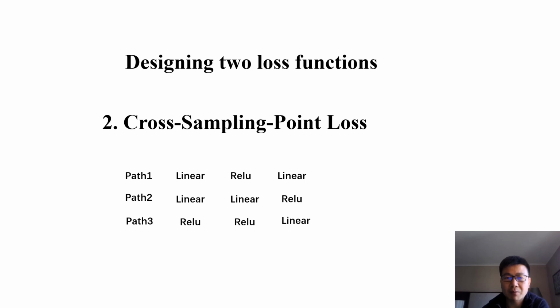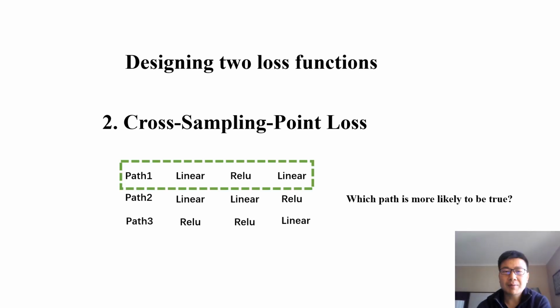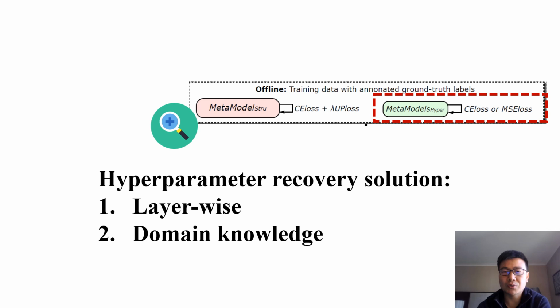Here, suppose we have a model with 3 layers. There are different combinations of 3 of these layers. We name each combination a path. Path 1 has a linear layer followed by a ReLU layer, then a linear layer. Path 2 has 2 consecutive linear layers followed by a ReLU layer. The cross-sampling point loss enforces that the right layer path is most likely chosen. Here path 1 is chosen.